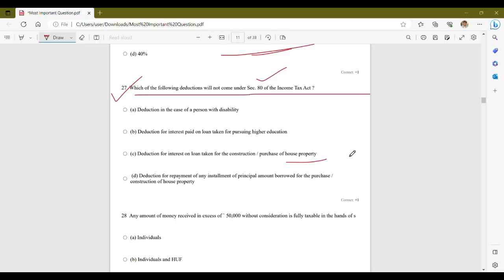Instead, it is covered under a separate section, that is Section 24, Clause B. So, the correct answer is option C. Deduction for interest on loan taken for construction or purchase of house property does not come under Section 80 of Income Tax Act 1961.